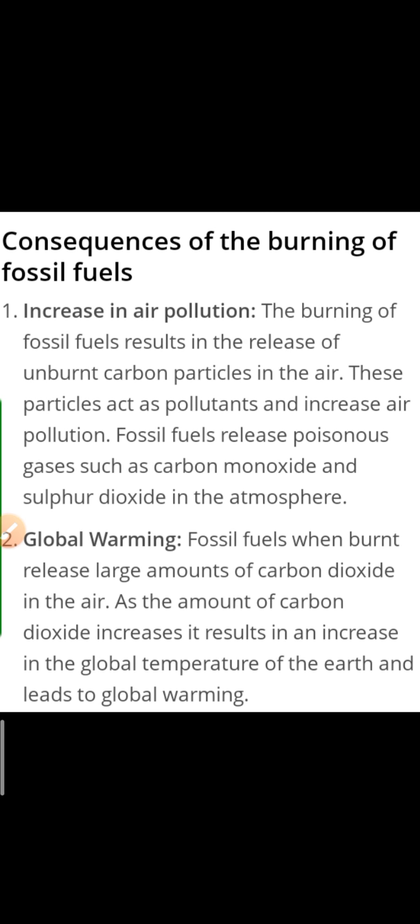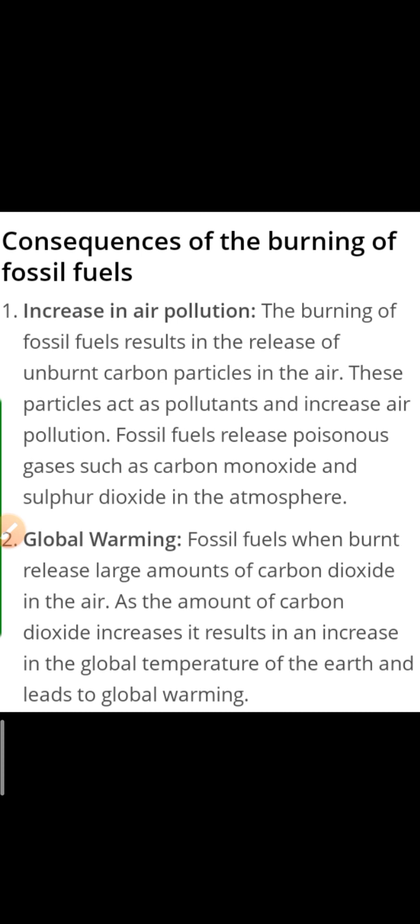Next is about burning. What are the consequences of the burning of fossil fuel? What are the harmful effects of burning of fossil fuel? First thing, increase in air pollution. Second is global warming. That is an important thing, children. If we are using fossil fuel unnecessarily, definitely it creates a threat for our environment. So, increase in air pollution. If air pollution increases, definitely it leads to many other problems also. So we should try to use it in a very organized manner.